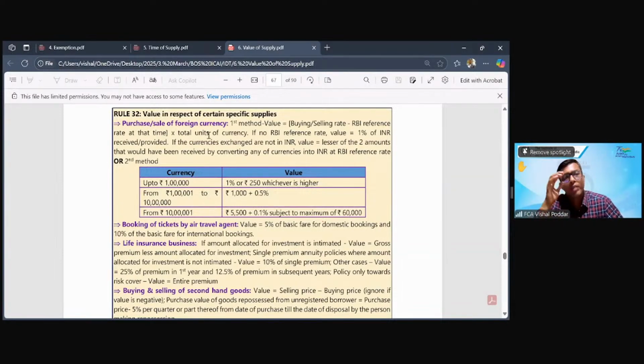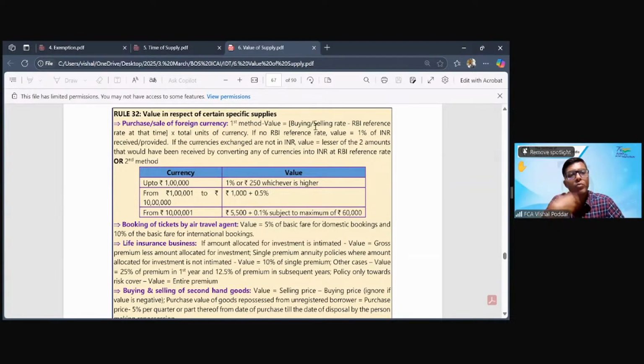But I will never pay you 85 lakh rupees, because for doing this conversion activity for you, I'll charge some percentage as my commission. Now that commission is the service. The value of this commission has to be found out by one of these methods. First method is you take the buying rate or selling rate, and from this minus the RBI reference rate at that time. So what is this? The price which I am quoting to you. So I have quoted you 85 rupees minus whatever is the RBI rate at this point of time. Let us say the RBI rate is 84 rupees. So the difference is 1 rupee.